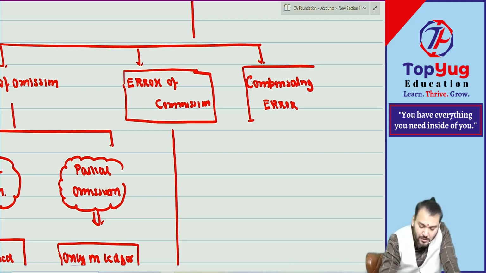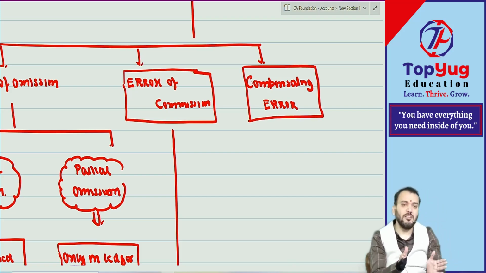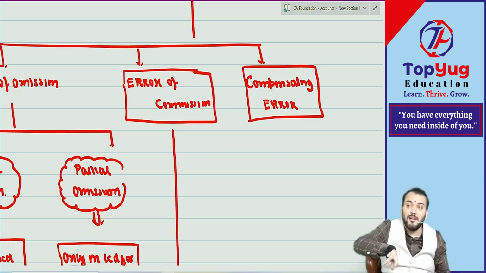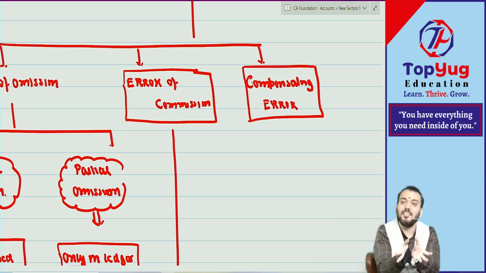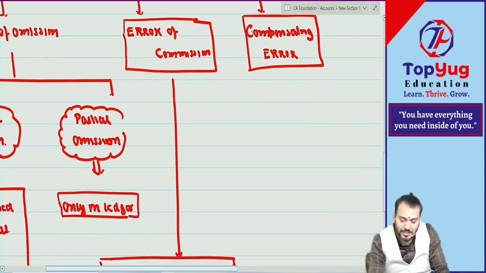Compensating error means what? There might be some mistakes, not one, there might be one or more than one mistake. But the effect of one mistake will compensate other mistakes and automatically it will be nullified. For example, let us take one example.